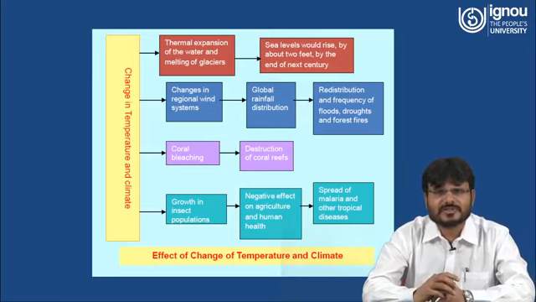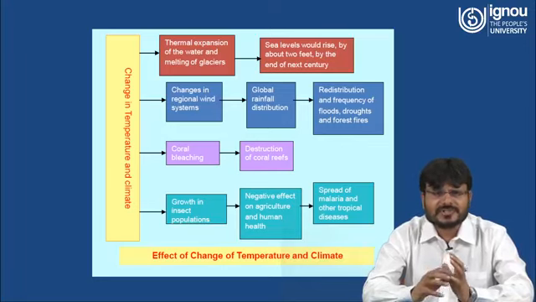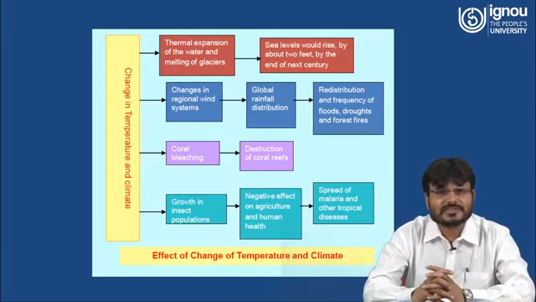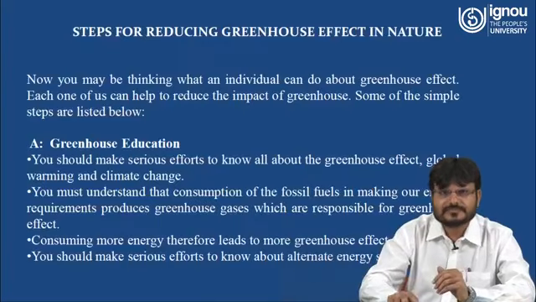Due to this, global rain distribution is disturbed, and again due to the change in temperature and climate, coral bleaching occurs. Because the temperature is very high and the climate is very disturbed, growth in the insect population is greater, and due to this there is a negative effect on agriculture and human health, and different types of diseases are occurring, like the spread of malaria and other tropical diseases.